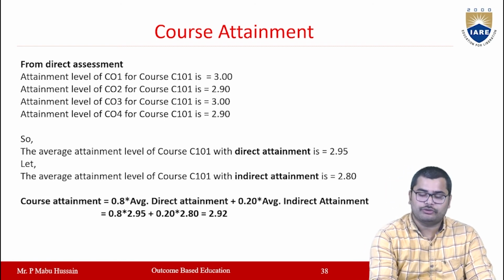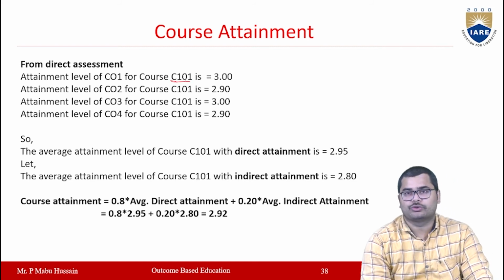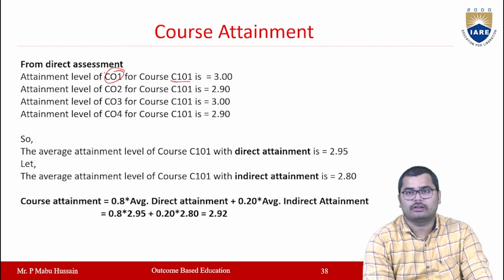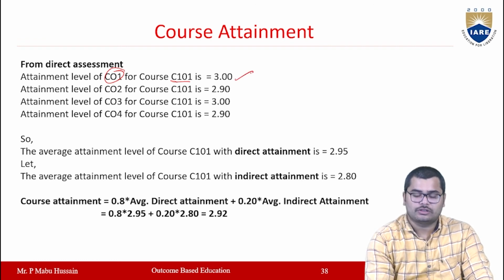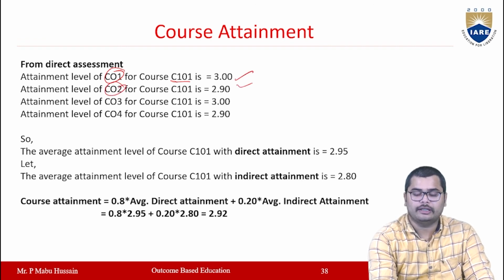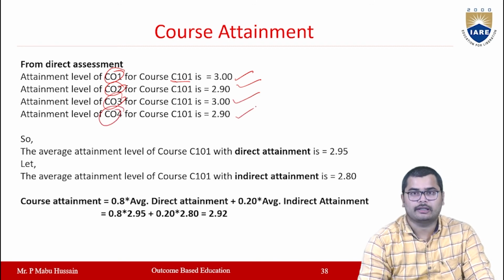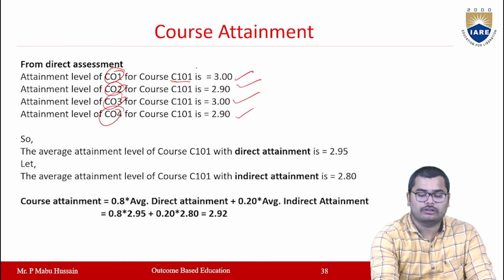Suppose you take the C101 course. The attainment level for CO1 is 3, CO2 is 2.9, CO3 is 3, and CO4 is 2.9. C101 is your course.